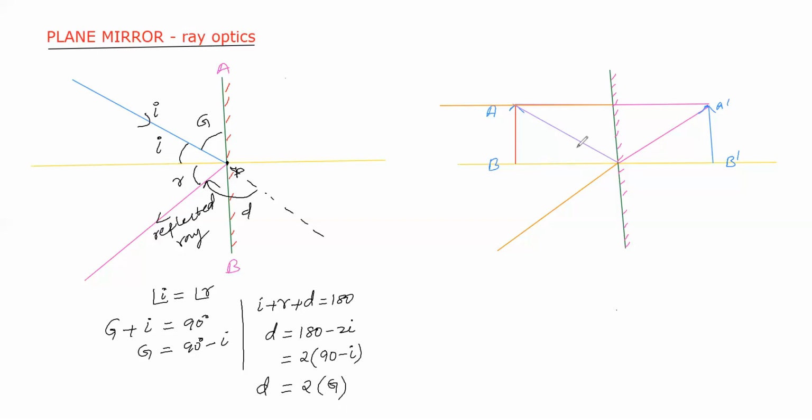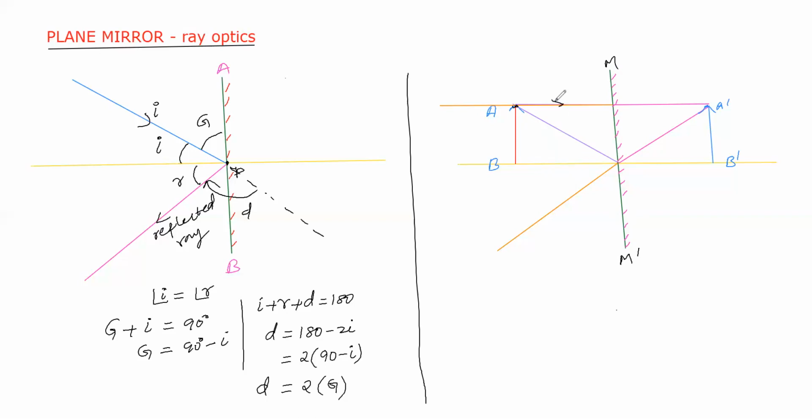Here the plane mirror is there. This is the plane mirror. We have taken M dash as a plane mirror, and we have taken AB as an object. Now we are going to discuss the nature of the image formed in a plane mirror. To find the nature of the image, we draw a ray diagram.